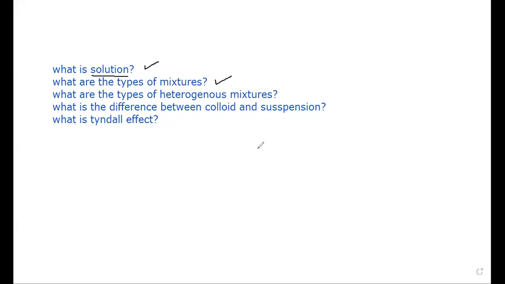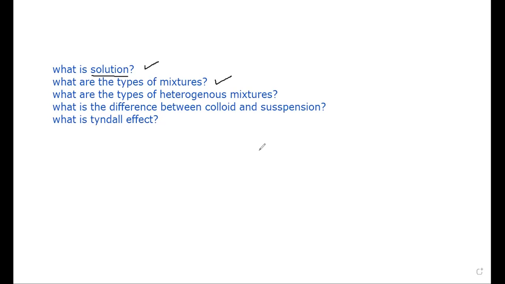The substance which we dissolve, we call it the solute. Solute, good. The solute is the substance which dissolves, for example sugar or salt. While the substance in which the solute dissolves, we call it the solvent. As we said last session, solute plus solvent produce a solution. Regarding the state of the solute and solvent, we could classify solutions into many categories.